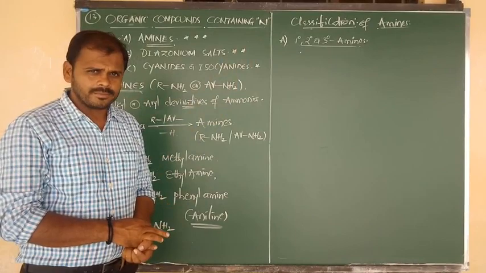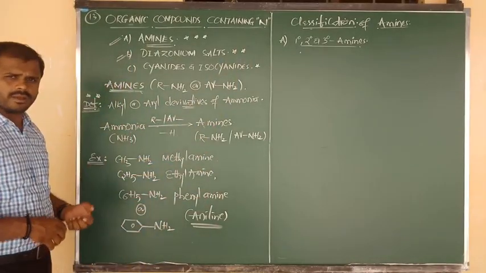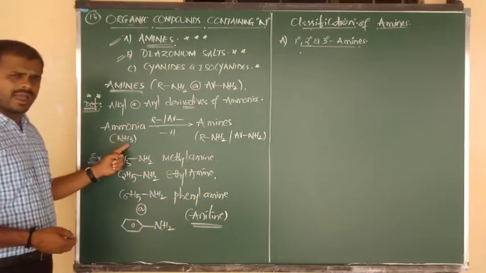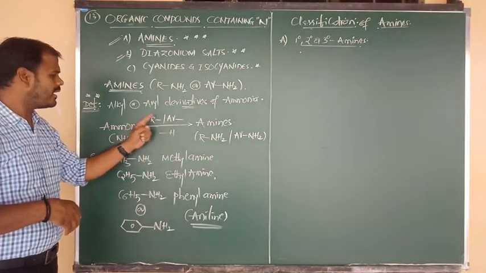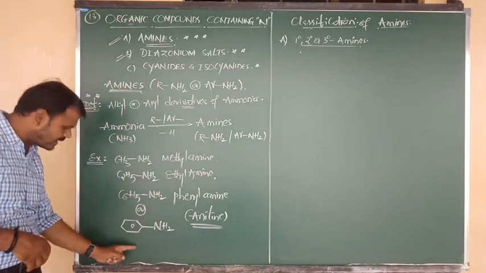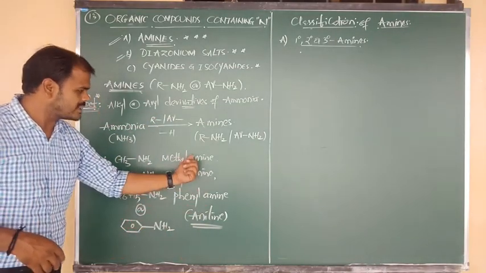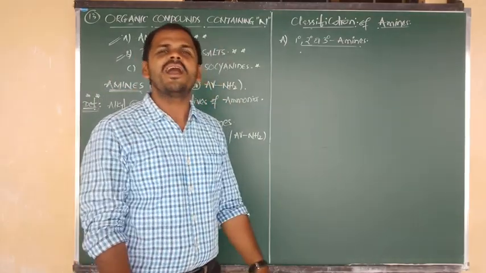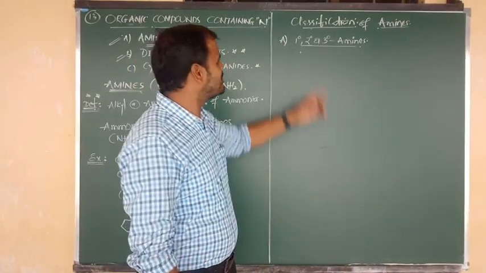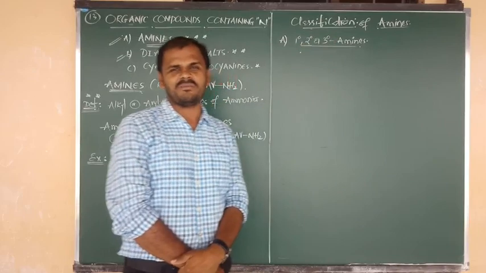Okay, clear? Amines are obtained from ammonia. How? Because in ammonia hydrogen atoms are there. When hydrogen atoms are replaced by any alkyl or aryl group, in that manner we get the respective aliphatic and aromatic amines. Now here I am going to discuss the classification of amines.